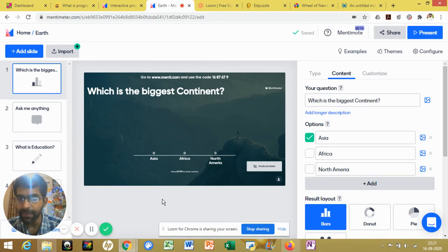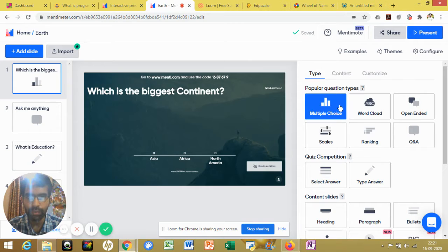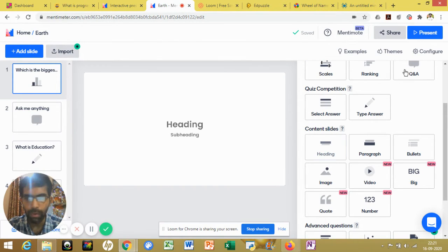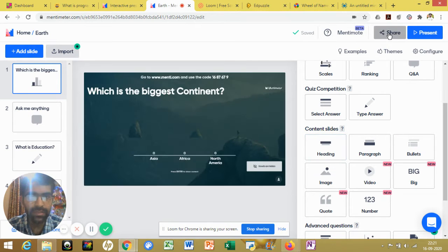In Mentimeter, you can choose what type of application you want to create: multiple-choice, word cloud, open-ended, ranking-based, quiz-based applications. Whatever you want, you can go with these. If you want, you can share this with your students. If you want to present it, you can present it directly.